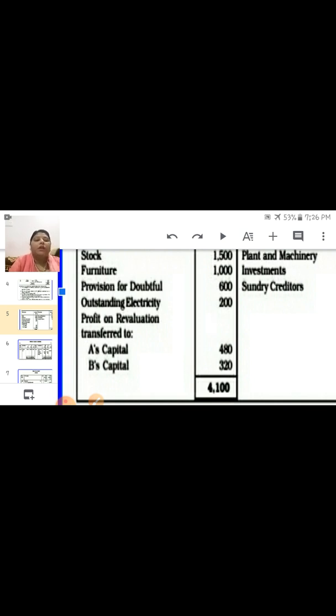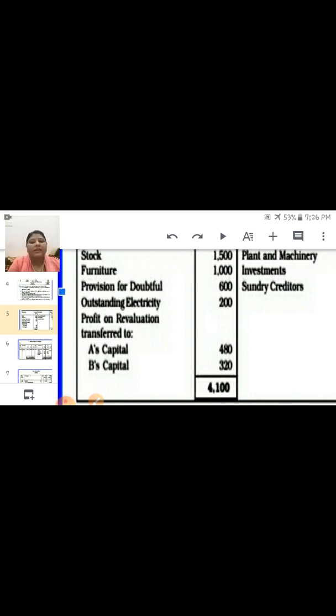Like this is the revaluation account and debit side it is written stock 1500. So stock is on the debit side, it means debit to stock 1500. So entry will be revaluation account debit to stock account 1500.